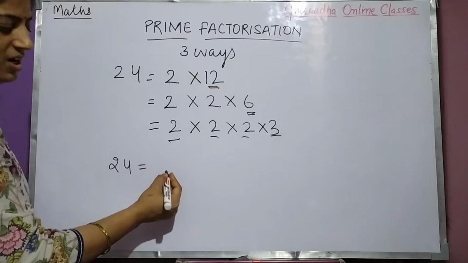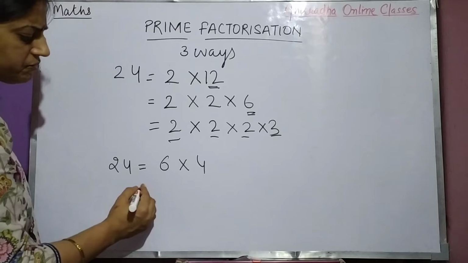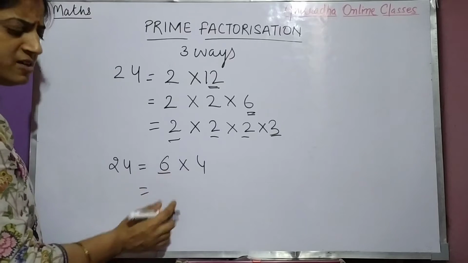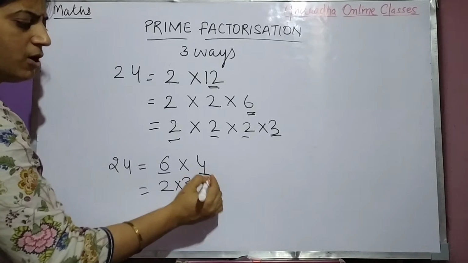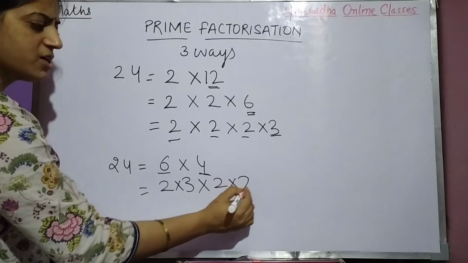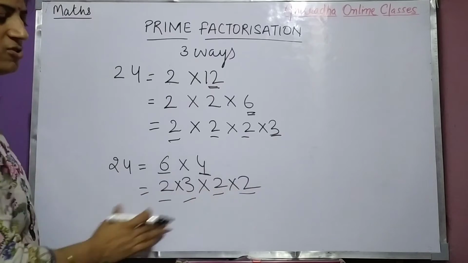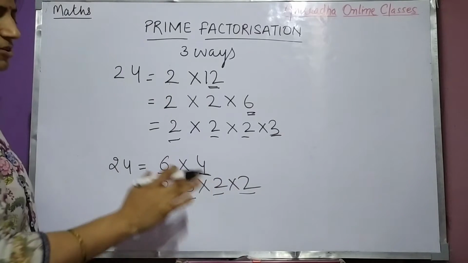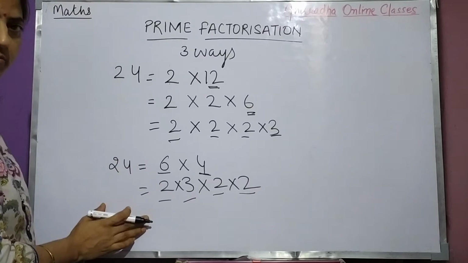We can write it 6 4s are 24. Then we can split this, 2 3s are 6, and 2 2s are 4. So this and this all are now prime factors. So we can do this question in this manner also.